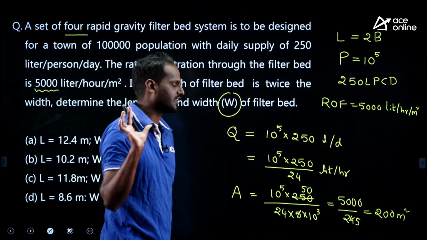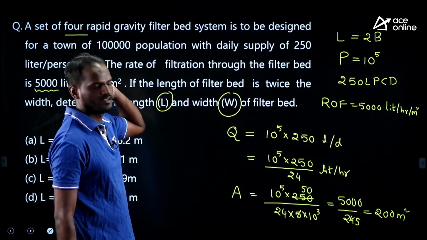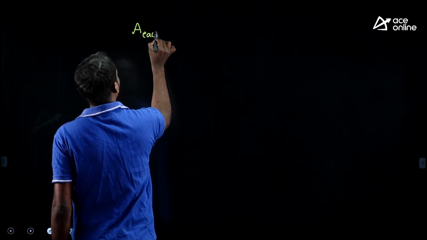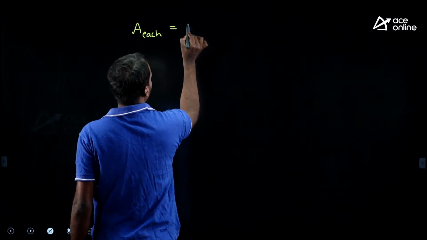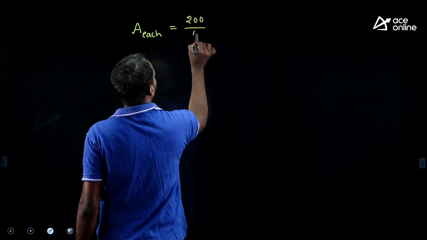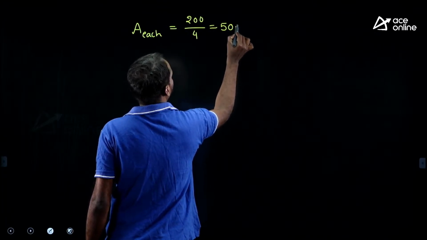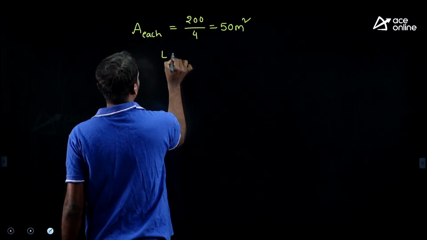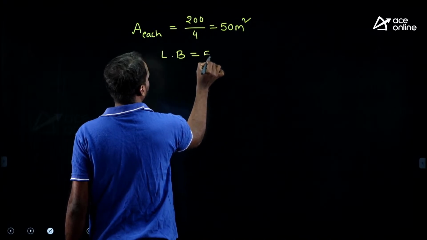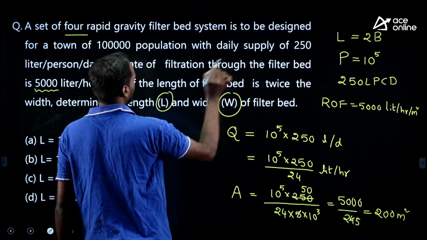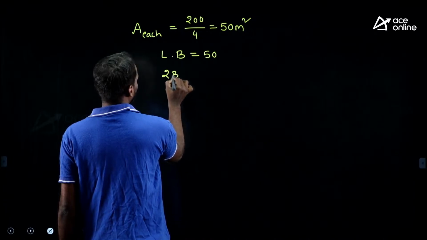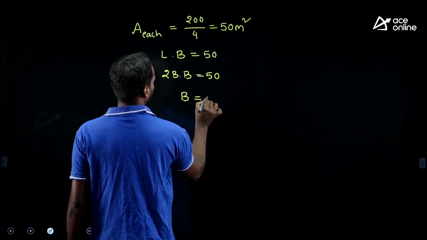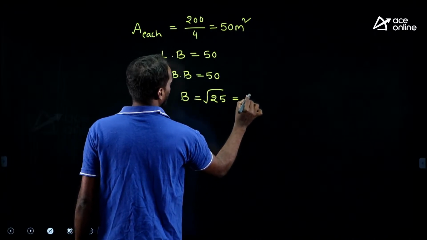This is the total filter area I got, but I have 4 such filters. Therefore, the area of each filter is 200 divided by 4, which is 50 meter square. He has given area means L into B, so L into B is equal to 50. L is equal to 2B, right? Therefore, 2B into B is equal to 50. Therefore, B is equal to what? Under root 25, therefore 5 meter.